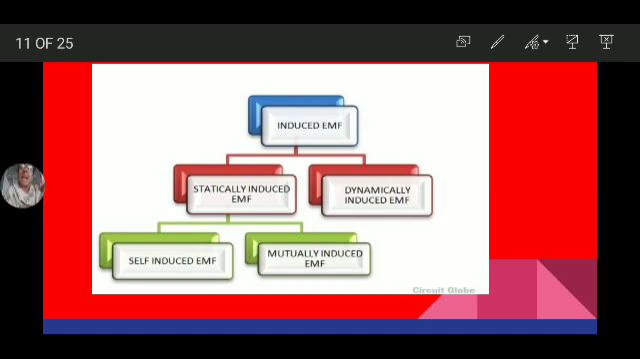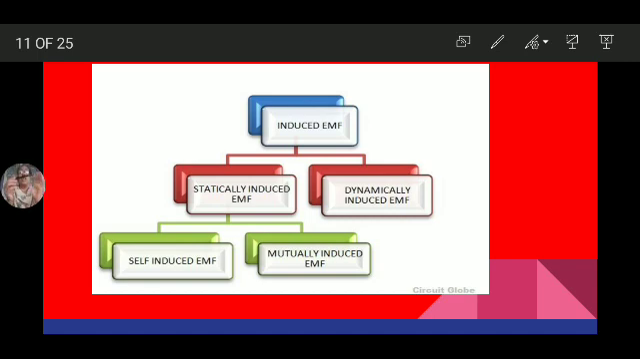Now the statically induced EMF again has two types: self-induced EMF and mutually induced EMF. Self means we are not taking any help of others. The flux is in the conductor only, and EMF is induced in the same conductor. Both magnetic field and EMF are in only one conductor. Then that type of EMF is known as self-induced.